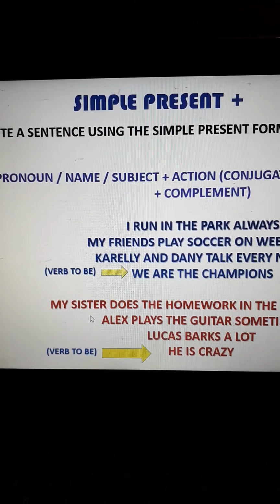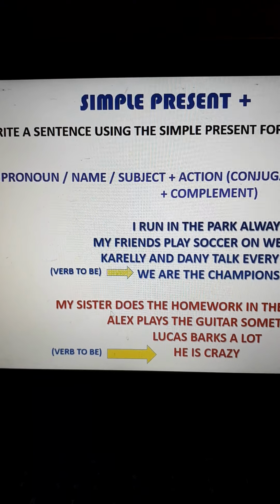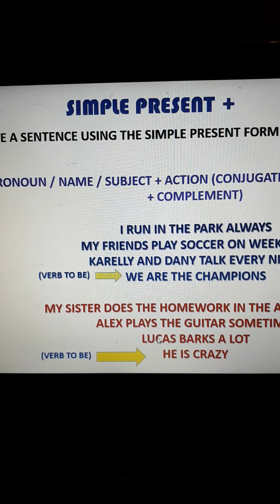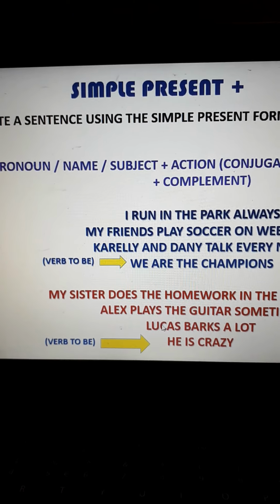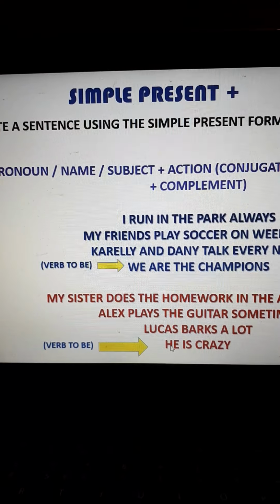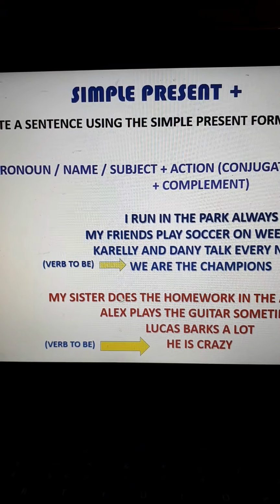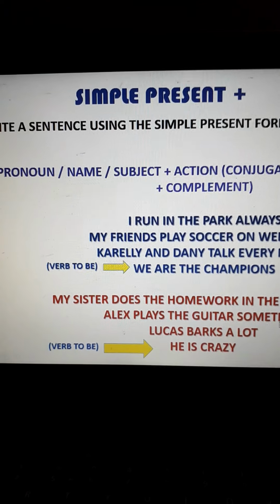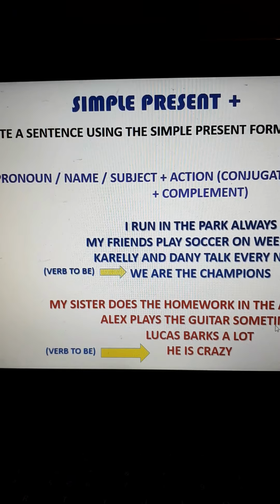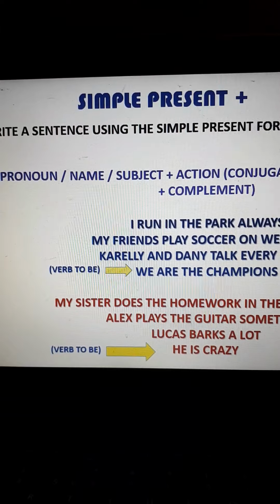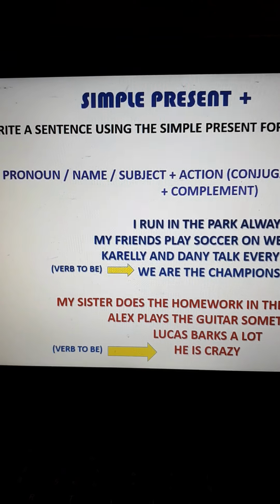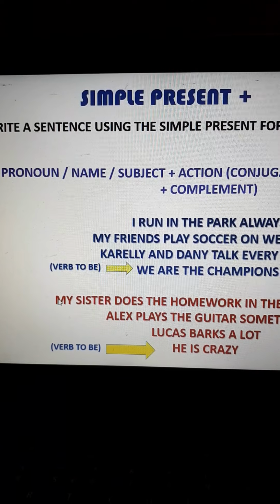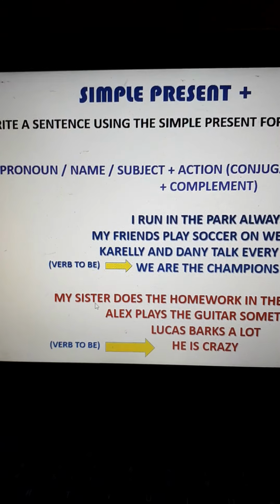Now, for singular, my sister is a subject. Alex is a name, okay? Lucas, well, of course, Lucas is another name, for a dog, for a pet. And he is a pronoun. So if you see, we're going to work with does, plays, barks, or talks, or dances, or reads, etc. Why do those actions have an S? They have an S because we're talking about a singular form, the third form of the singular.